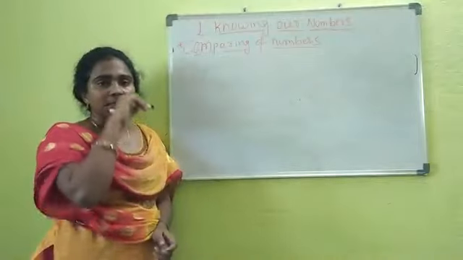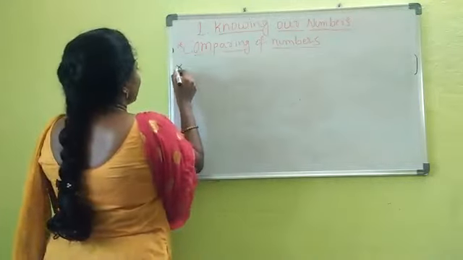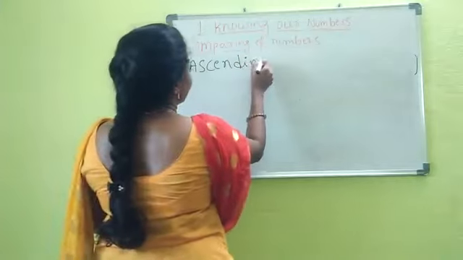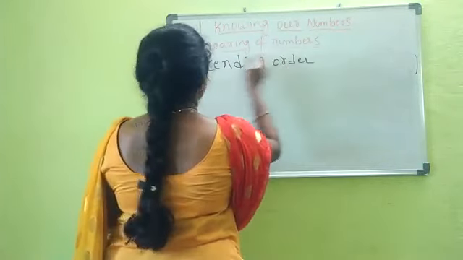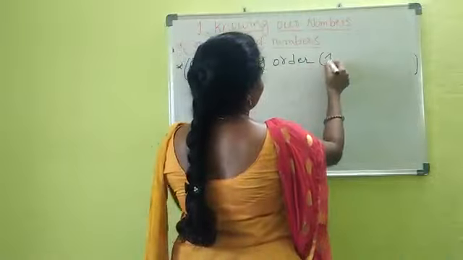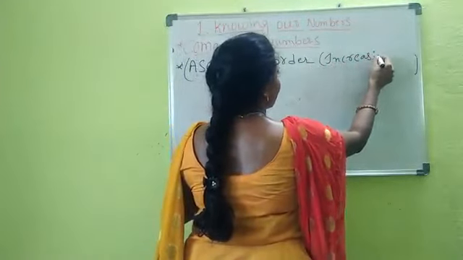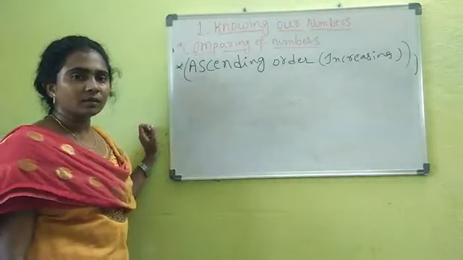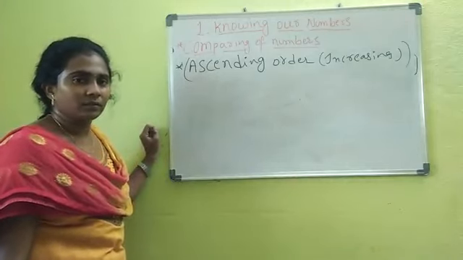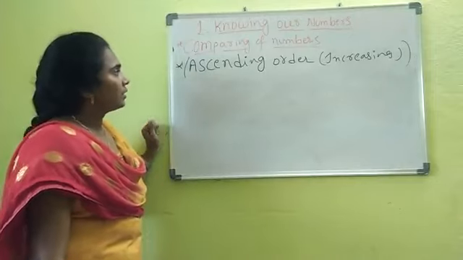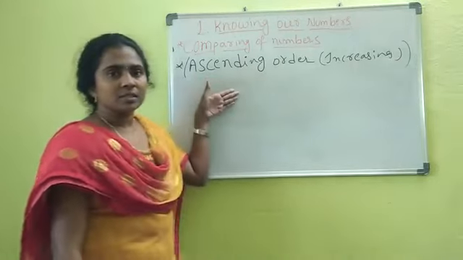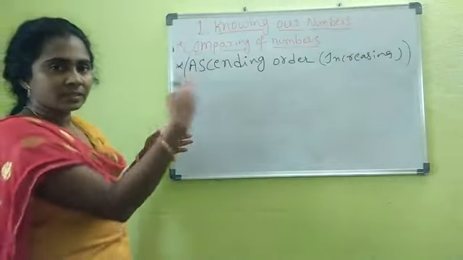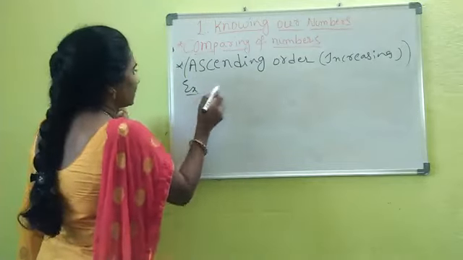Next thing is ascending order, right? Ascending order means increasing order, smaller to bigger one, right? From the given set of numbers, you will first identify the smaller one, next smaller one, next smaller one, like this. So we will see it with an example.